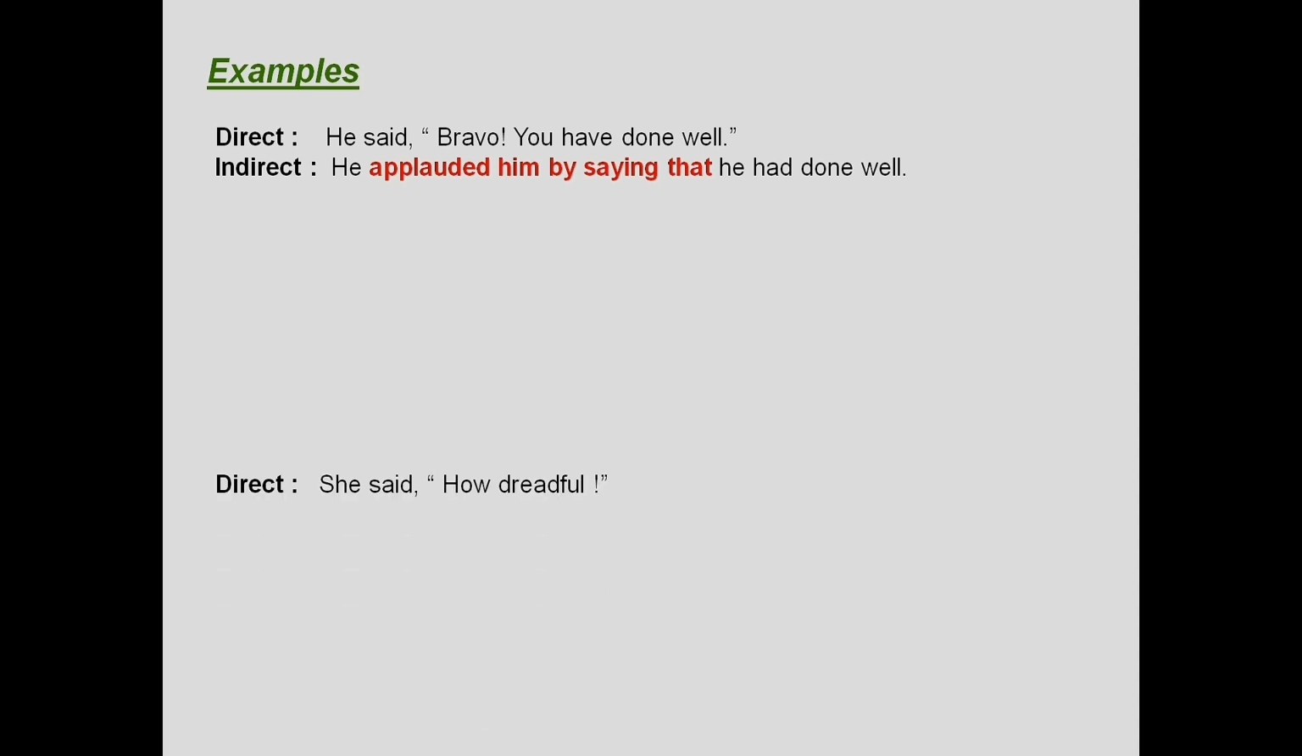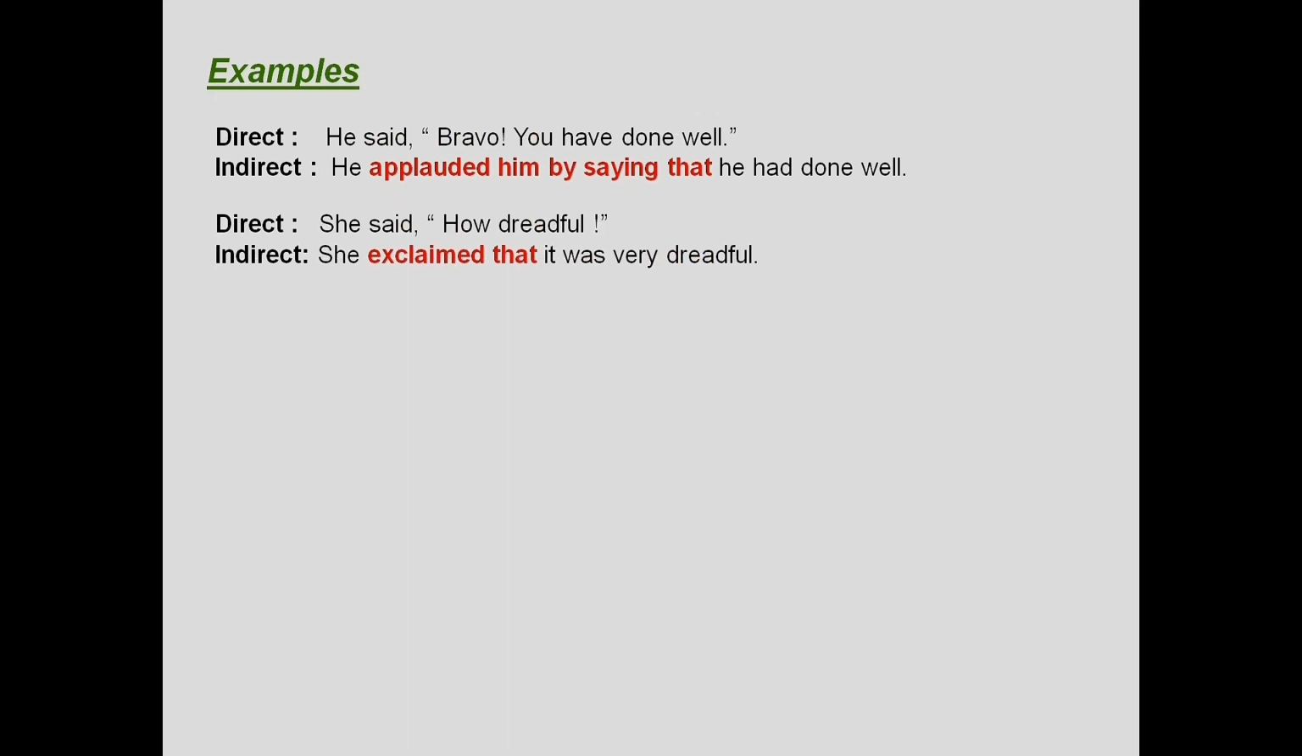Examples: he said, "Bravo, you've done well." Now, he is applauding the person, right? He applauded him by saying that he had done well. She said, "How dreadful." Now, again, this is an incomplete sentence, but it has to be converted into a full sentence. She exclaimed that it was very dreadful. Here you can even say she exclaimed with horror that it was very dreadful. What kind of emotion is it evoking? You have to pay attention to that.